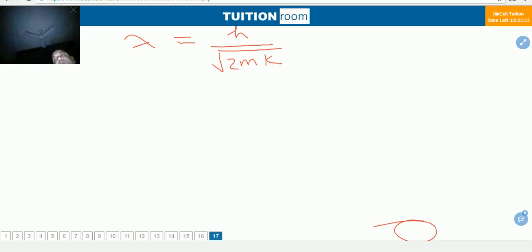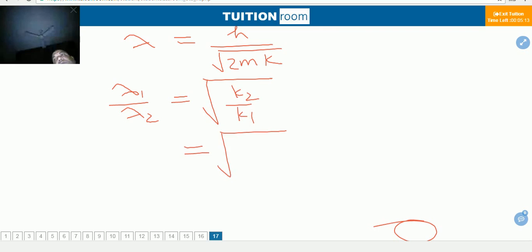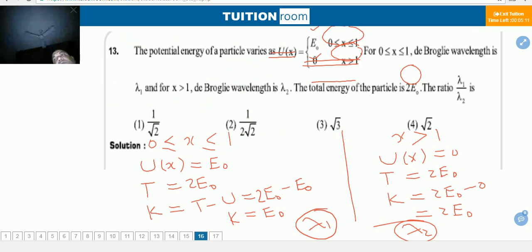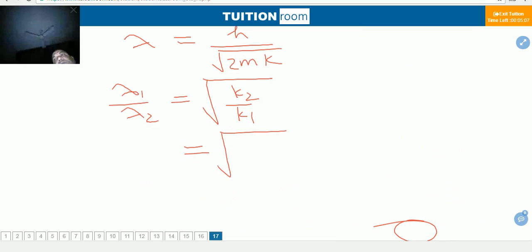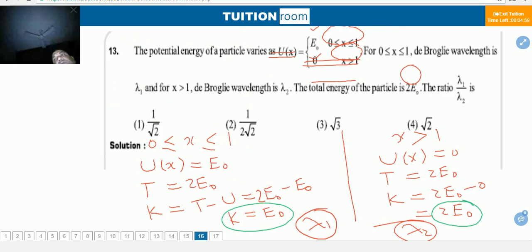Then lambda 1 by lambda 2 will be equal to root of K2 by K1. And guys, see, K2 is 2 E naught, K1 is E naught. E naught will get cancelled. The answer will be root 2. This is a very easy question. The answer will be root 2.